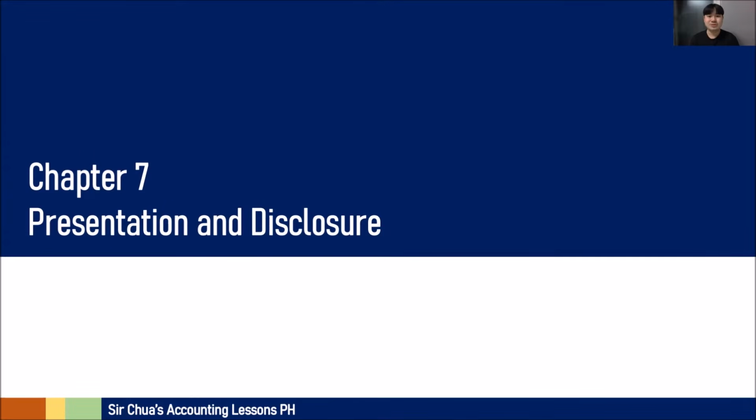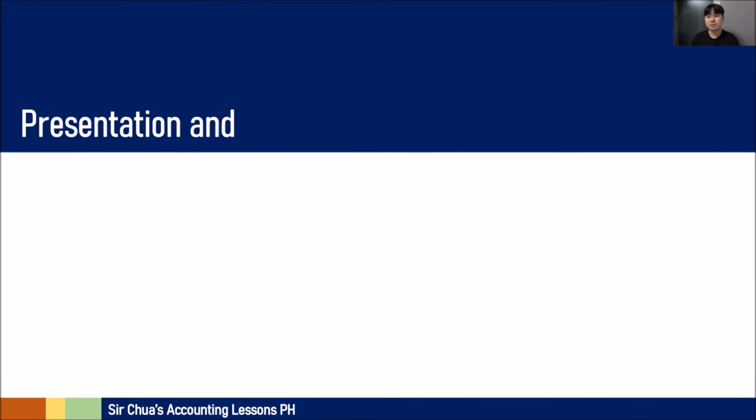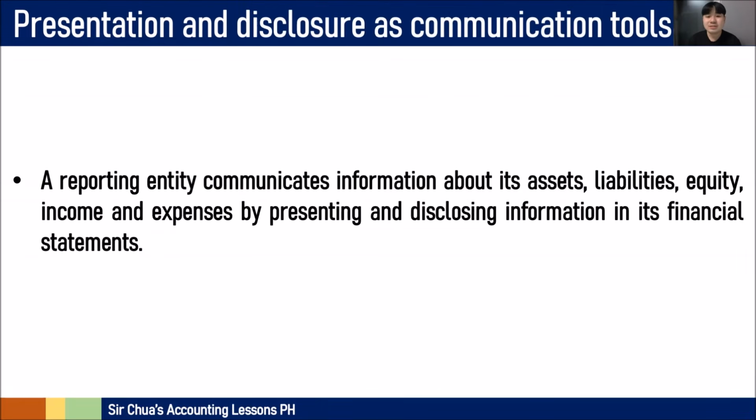Okay, so those are the measurement principles that you have to know, and we proceed with Chapter 7, Presentation and Disclosure. Presentation and disclosure are actually communication tools. You present, you disclose, so you communicate. A reporting entity communicates information about its assets, liabilities, equity, income, and expenses by presenting and disclosing information in the financial statements. When you present, when you disclose, you communicate.